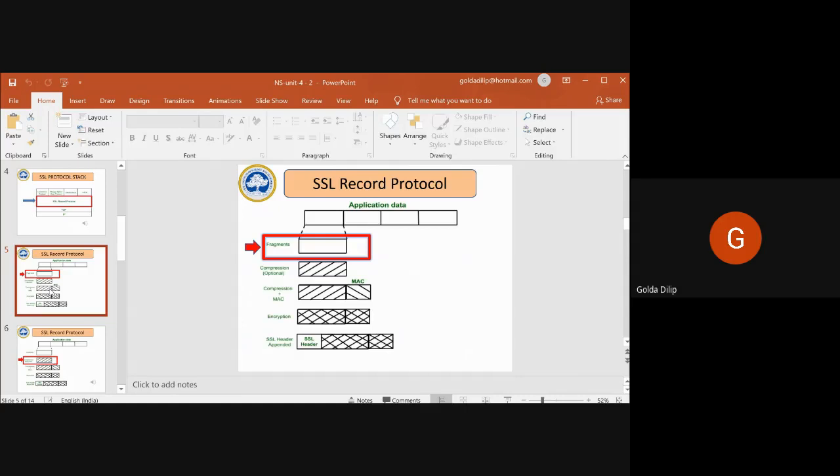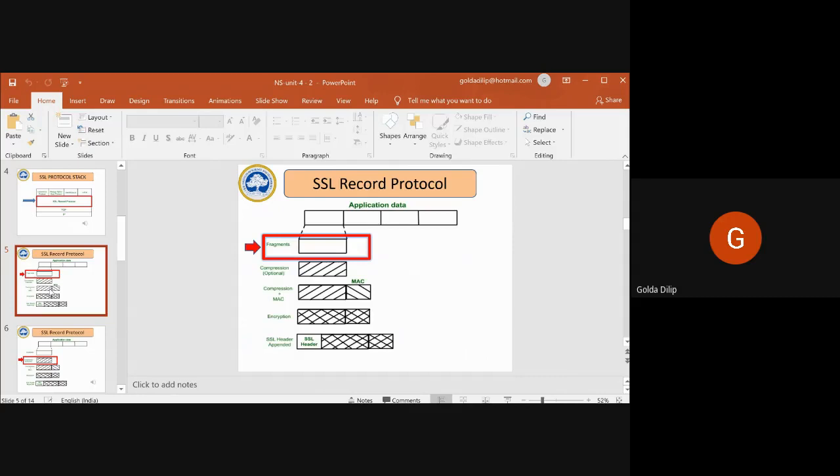Then for integrity, as a part of your message authentication code, the MAC code, what is the shared secret key which is being used? That's what forms a part of your message integrity.